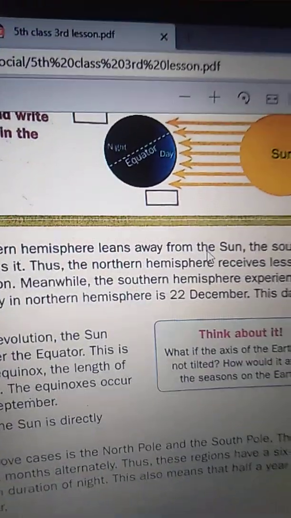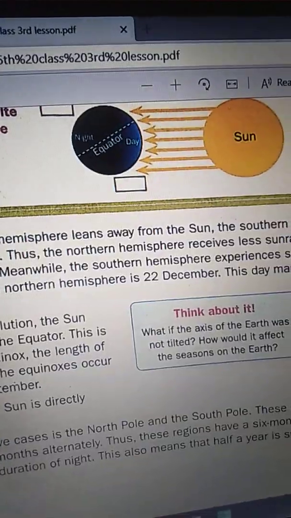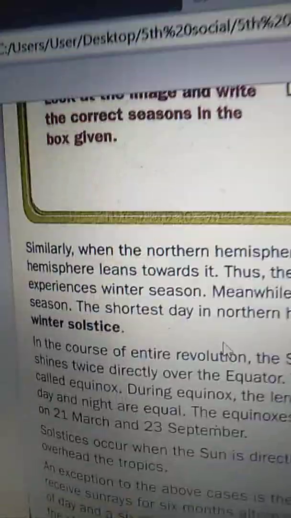Similarly, when the northern hemisphere leans away from the sun, the southern hemisphere leans towards it. Thus, the northern hemisphere receives less sun rays and experiences winter season. Meanwhile, the southern hemisphere experiences summer season. The shortest day in the northern hemisphere is 22nd December. This day marks the winter solstice.